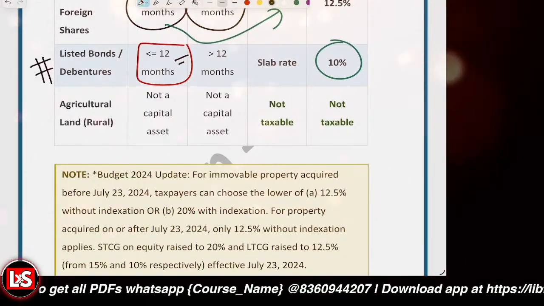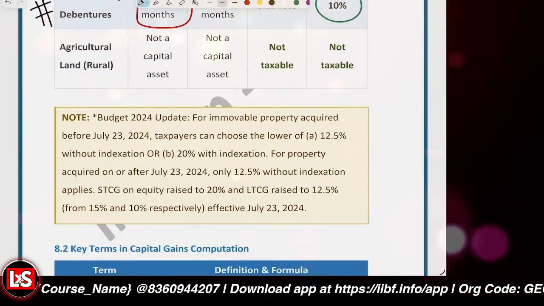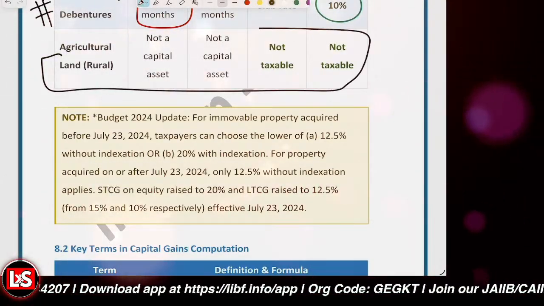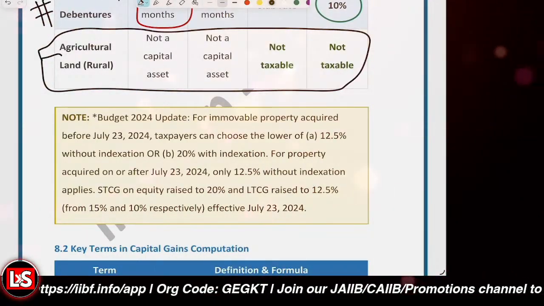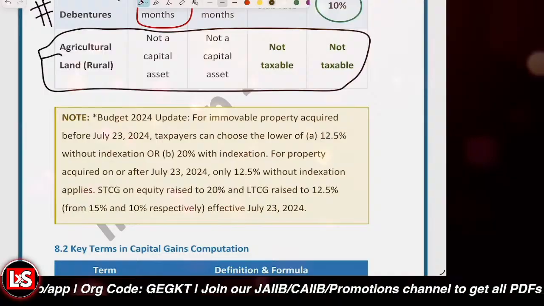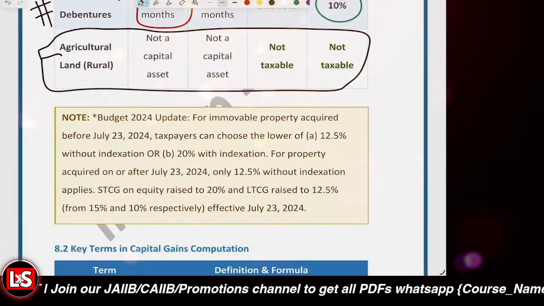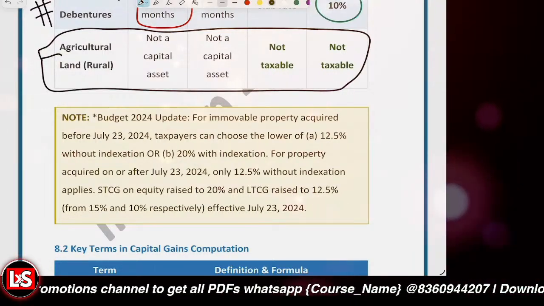For agricultural land, that's basically not considered to be a capital asset at all, and that is not taxable. Clear with it? So that's the complete point related to it.